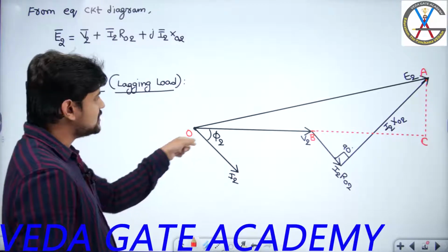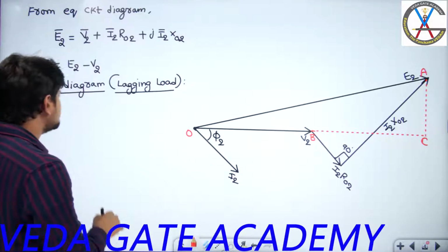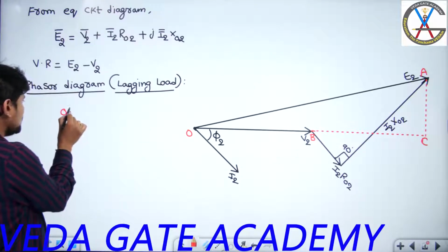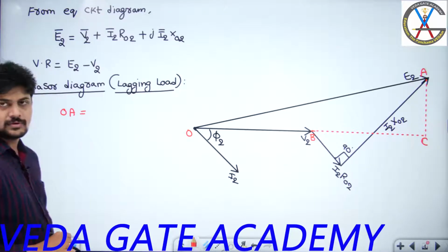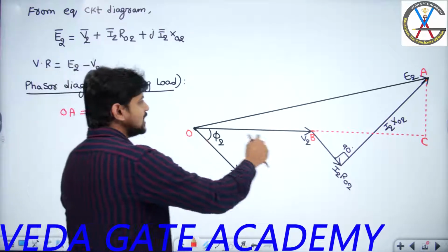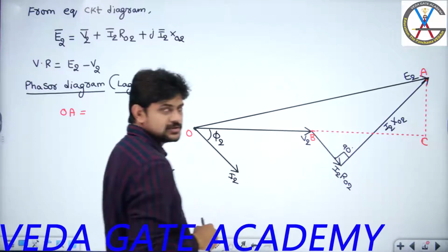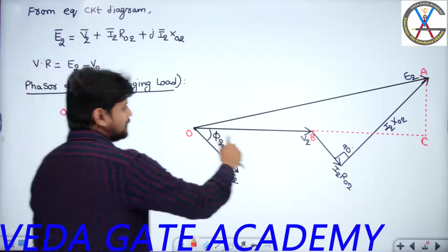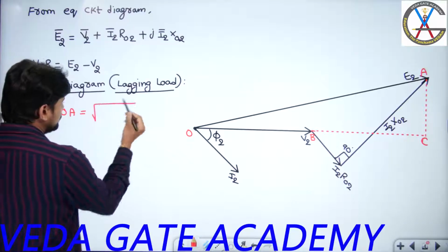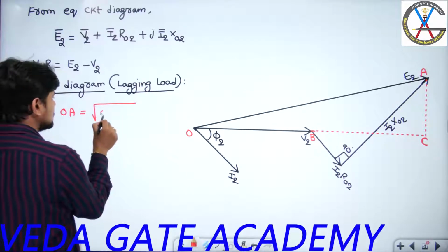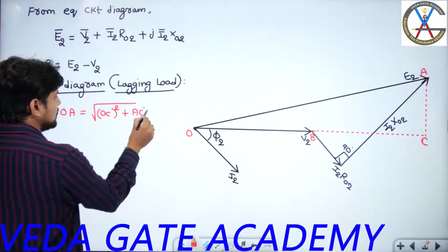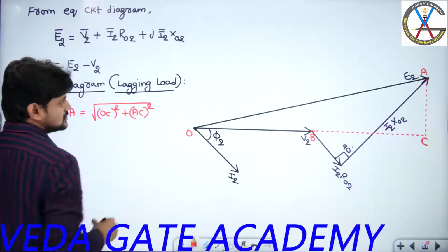Now from this right angle triangle, I can say that the OA length is the hypotenuse. Hypotenuse is equal to the square root of adjacent length square plus opposite length square. So you are going to get the square root of adjacent length, which is OC, square, plus opposite length, which is AC, square.